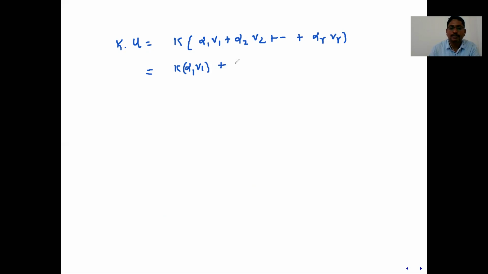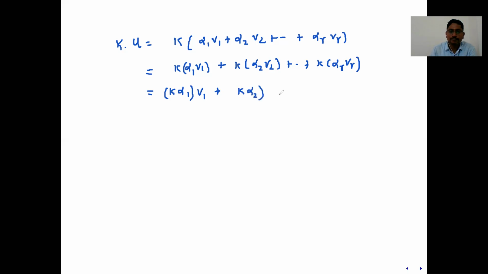So again you apply the axioms of vector space definition and write this. The scalar multiplication is distributed over vector addition. It was for 2 terms; here we are doing it for r number of terms. And then, by the axioms in the definition of vector space, 2 scalars can be combined. It just looks like the law of associativity, but for the associative law, all 3 elements must be from the same set. Here alpha i and k are the scalars, so you just combine the scalars k into alpha 1. It looks like the associative law, but don't say associative law. This is also a definition in the axioms.